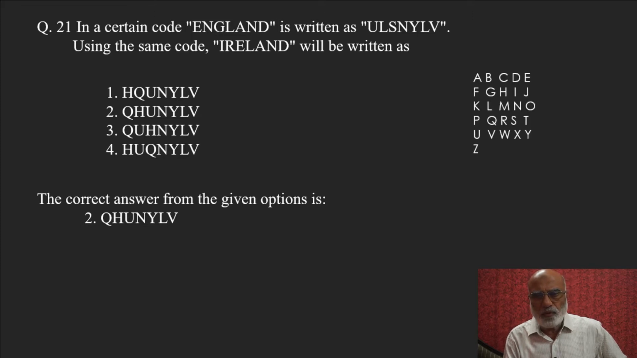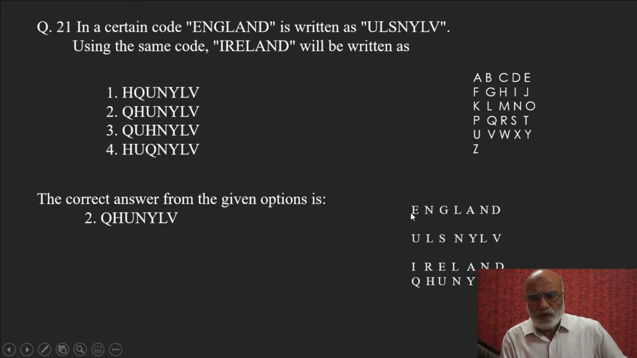QHUNYLV, and that comes from this: you write A B C D E F G H I J K L M N O P Q R S T U V W X Y Z the fast way. Then you write ENGLAND, and below that you can write the way it has been coded. Below E it is U, below N it is L, G is replaced by S, LAND replaced by NYLV. No need to waste our time on this.